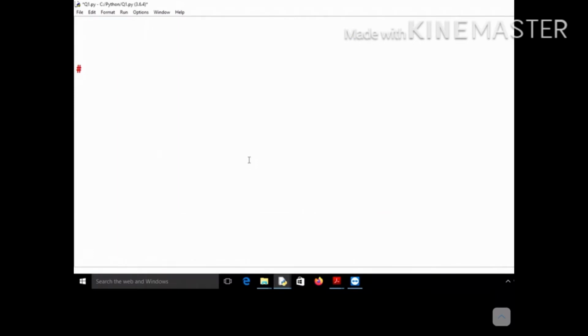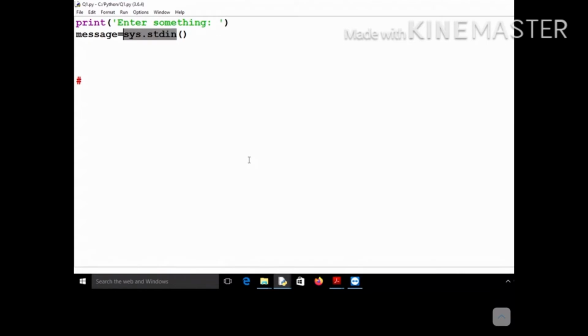I will write here message is equal to sys.stdin. But before this let me print a message: print enter something. Now you will accept input from the keyboard.